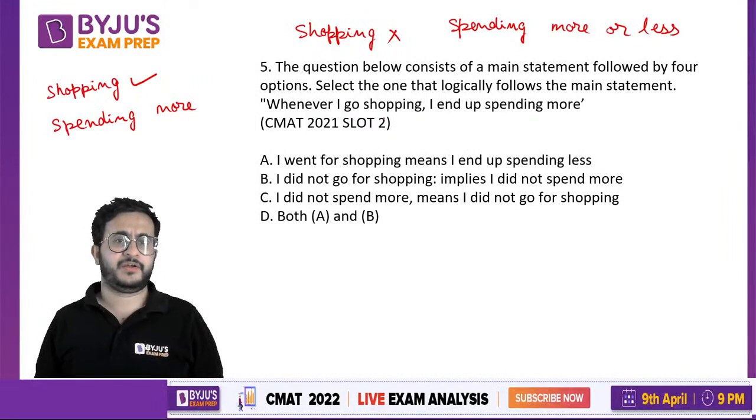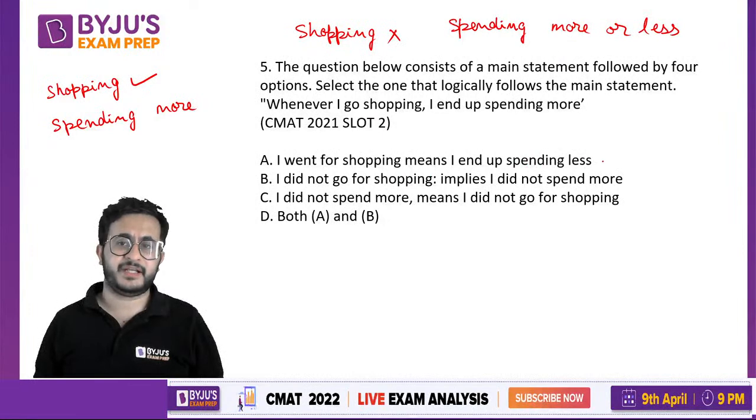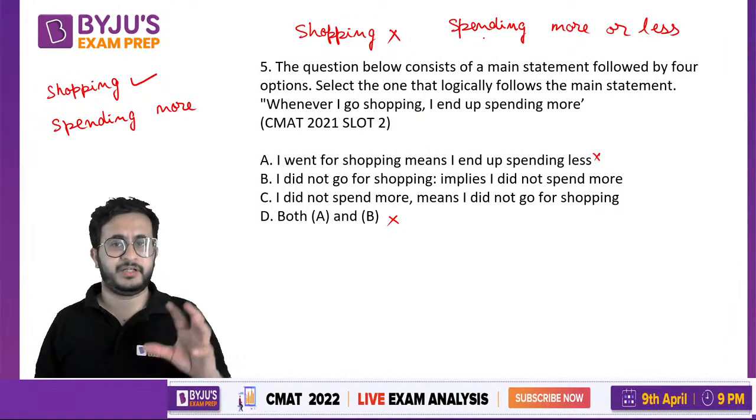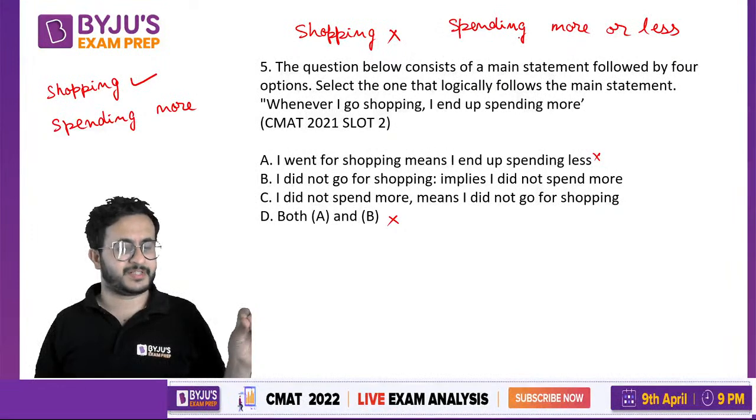Now, if we talk about the reverse, it says I went shopping, I end up spending less. So this is false, right? Now there is an option, both A and B, that is also false. So we have to check B and C. I did not go for shopping, that implies I did not spend more. If a person does not go for shopping, you cannot tell whether the person spent more or less.